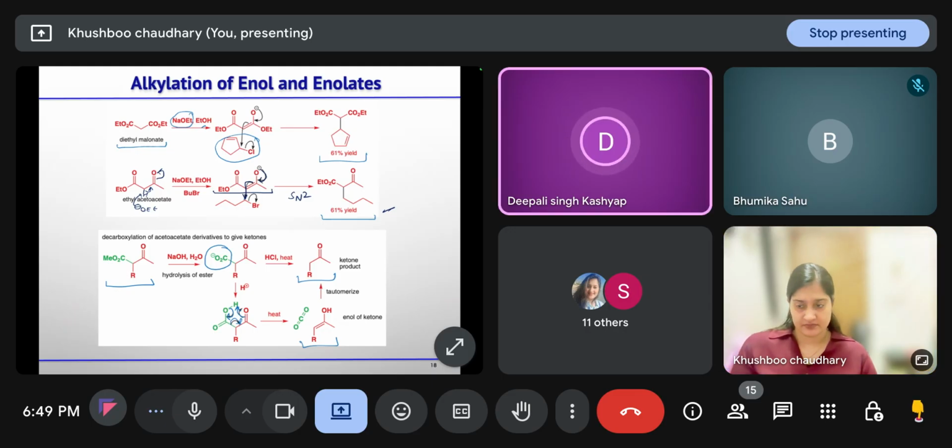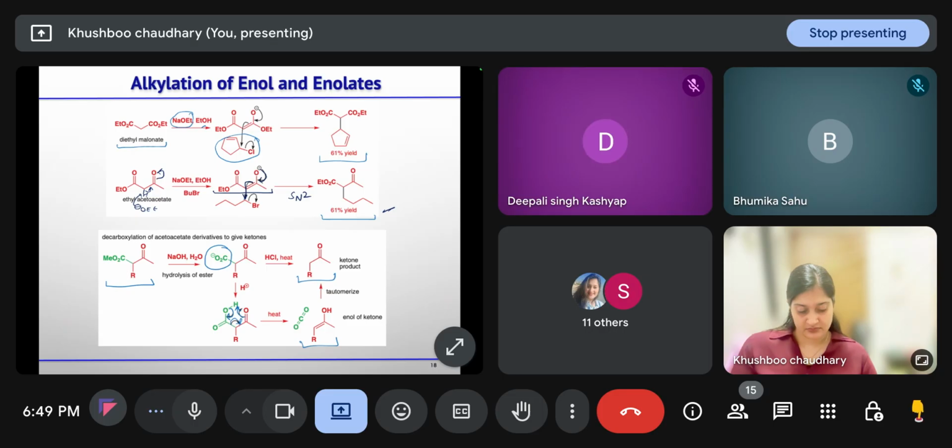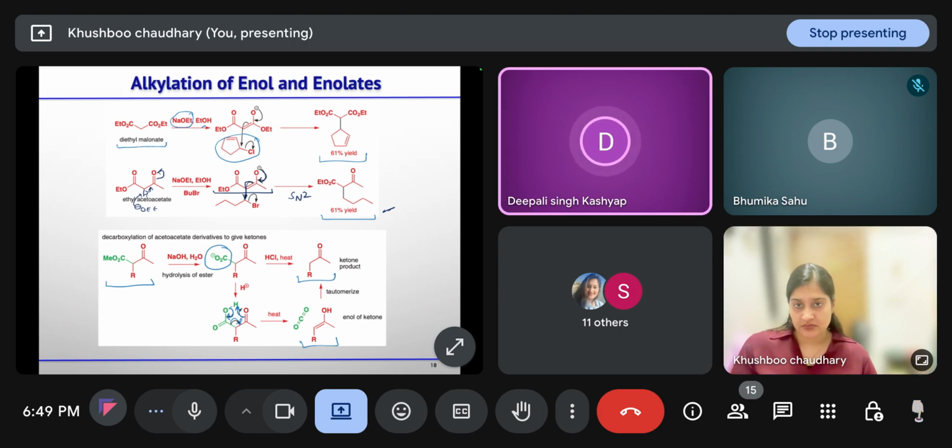Ma'am, then what about the oxygen? One more oxygen? Which oxygen are you talking about? Ma'am, one carbonyl group we are having, and one in the ester. Okay, okay, it is OEt, the ester. Okay, ester understood, ma'am. That is written in short, so I was just looking for the double bond. Okay, ma'am.